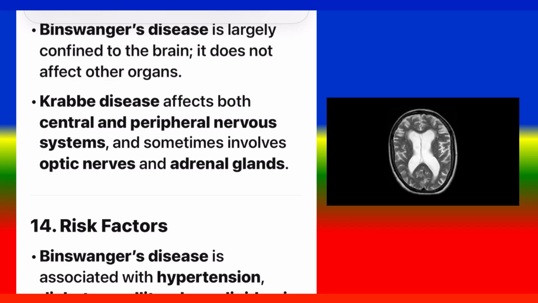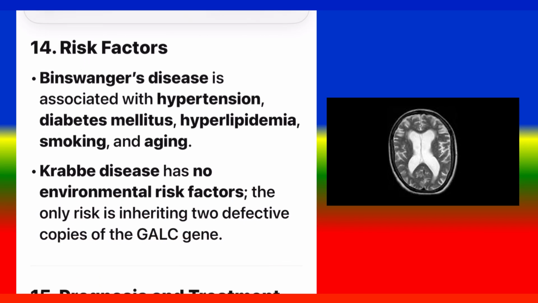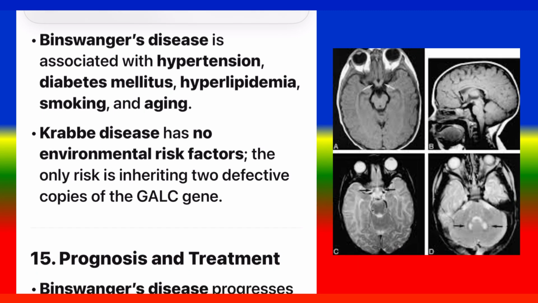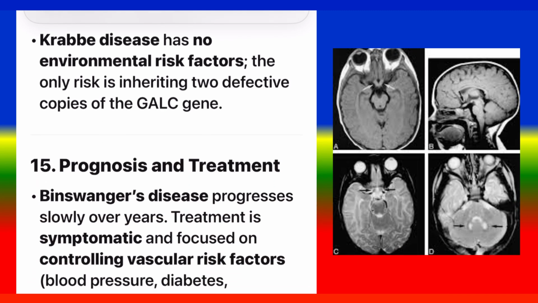14. Risk factors. Binswanger's disease is associated with hypertension, diabetes mellitus, hyperlipidemia, smoking, and aging. Krabbe disease has no environmental risk factors. The only risk is inheriting two defective copies of the GALC gene.